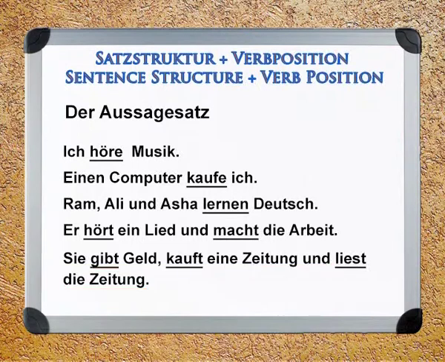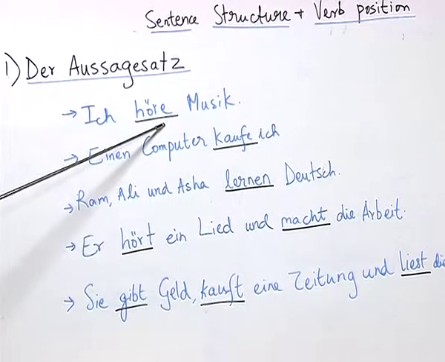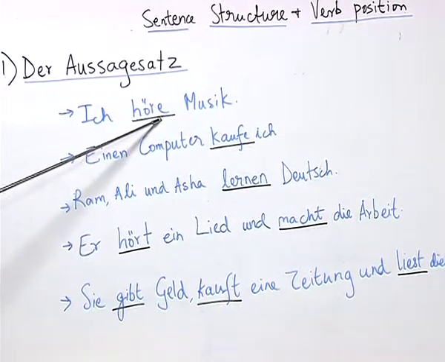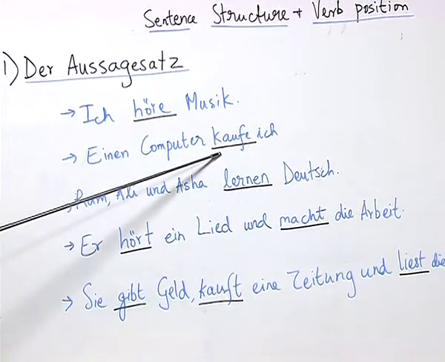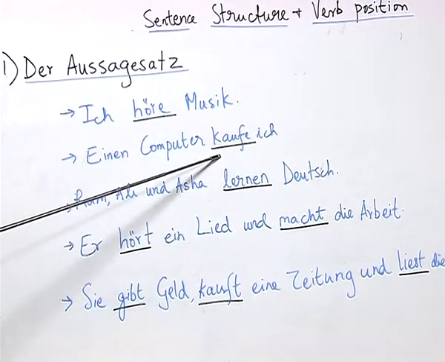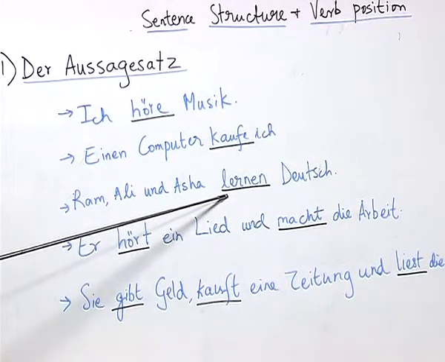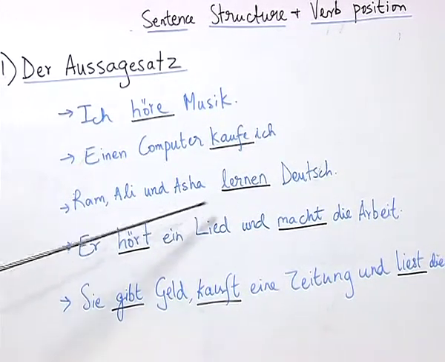As you can see, I have marked here all the verbs with a black pen. So, we have the verb here höre, which comes from the infinitive verb hören. We have the verb here kaufe, which comes from the infinitive verb kaufen. We have the verb here lernen, which comes from the infinitive verb lernen.